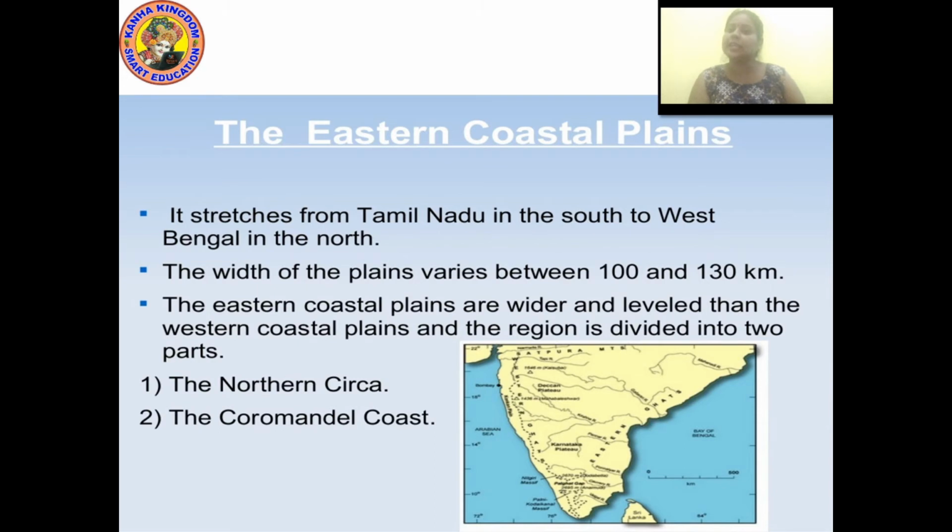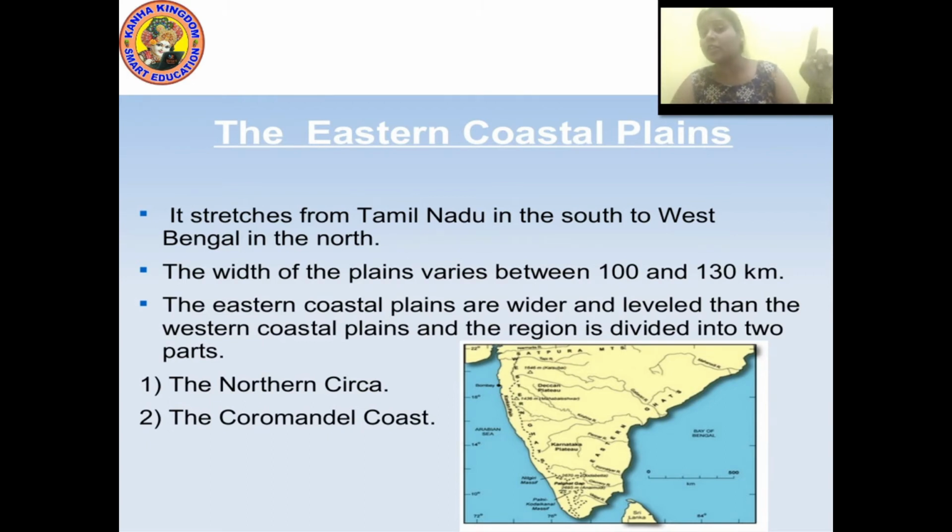Now, let us discuss the eastern coastal plain. It stretches from Tamil Nadu in the south to Bengal in the north. The width of the plains is between 100 to 130 kilometers.